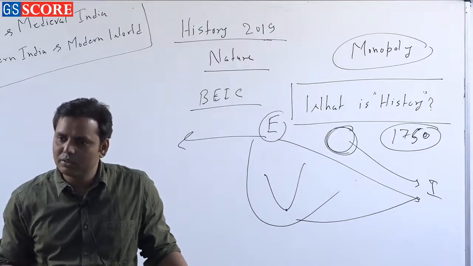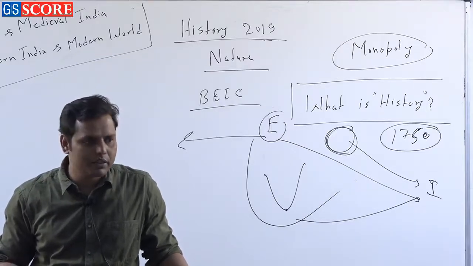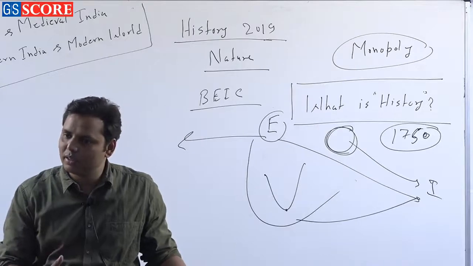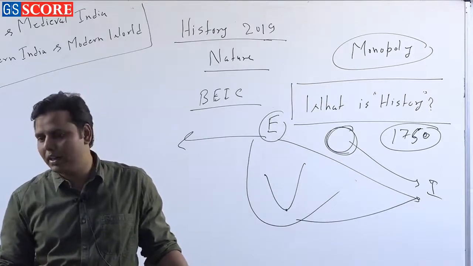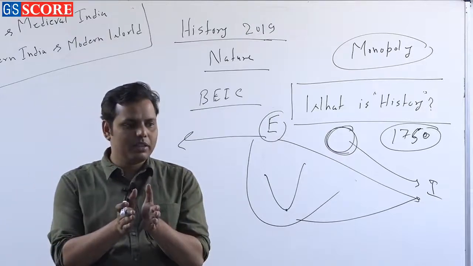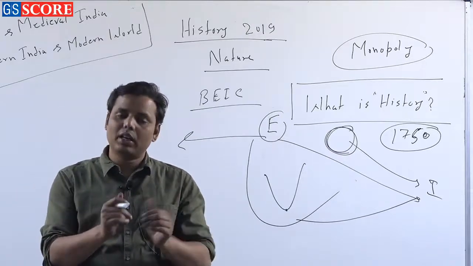They were also making the cotton clothes, right. So don't you find the clash of interest between these two, because they were also producing cotton clothes, and the British East India Company was also exporting the cotton clothes from here, right. So now there was a clash of interest between these two, and there were other reasons also.